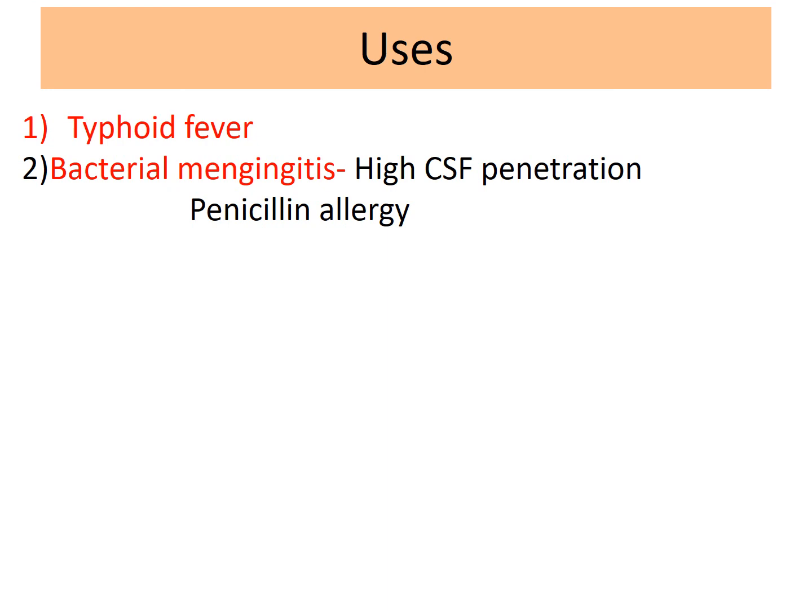Moving on to the uses of chloramphenicol. Nowadays chloramphenicol is not considered a first line drug because of the development of resistance as well as its high toxicity. But in certain situations where other drugs are ineffective, we can prefer chloramphenicol. First is typhoid fever. In typhoid fever we can use third generation cephalosporins or fluoroquinolones, but if there is resistance or allergy, chloramphenicol is preferred.